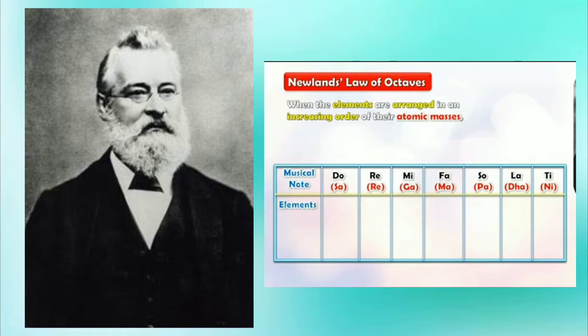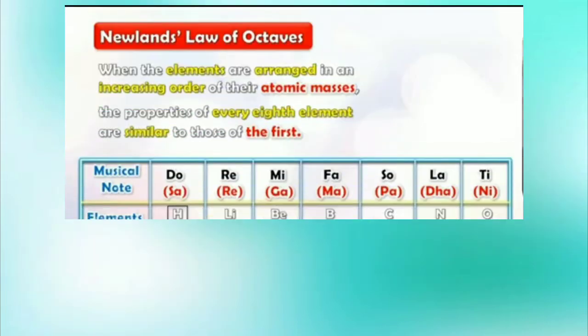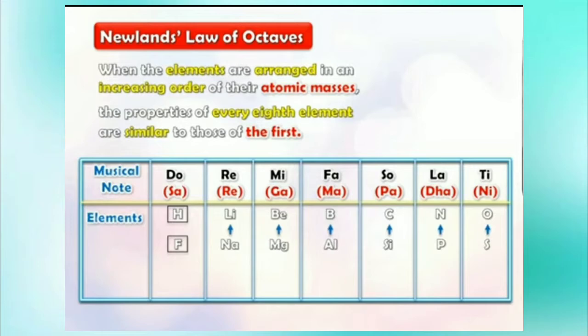And children, in Western music, the 7 notes are Do, Re, Mi, Fa, So, La, Ti. Okay, so he arranged the elements as per the frequency of the musical notes. So what he says: when the elements are arranged in an increasing order of their atomic masses, the properties of every 8th element are similar to those of the first. So what is the meaning of this, children?